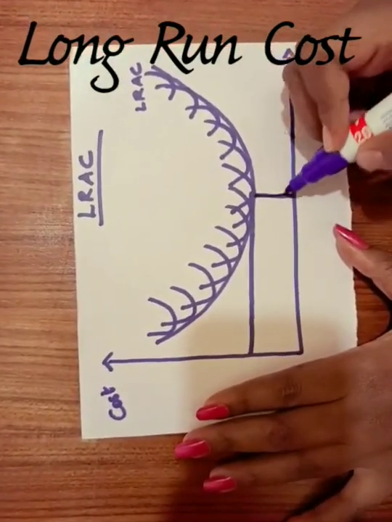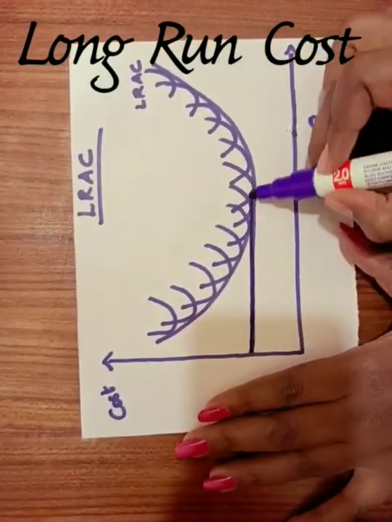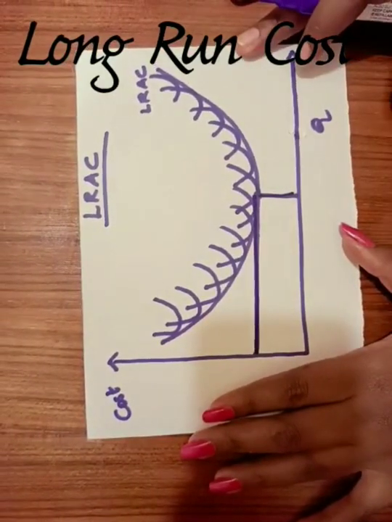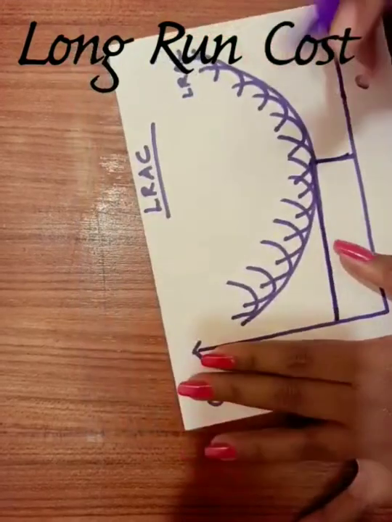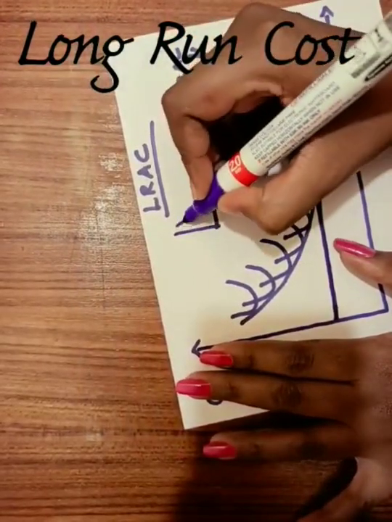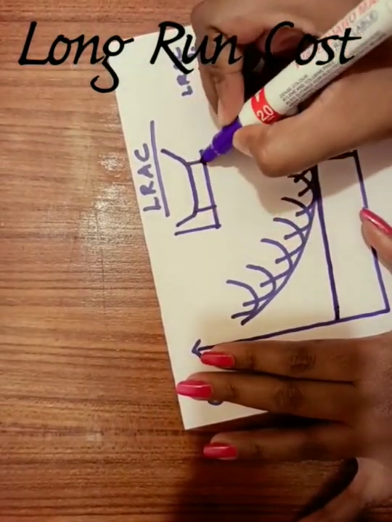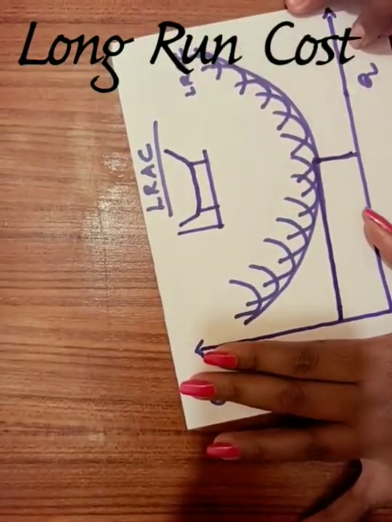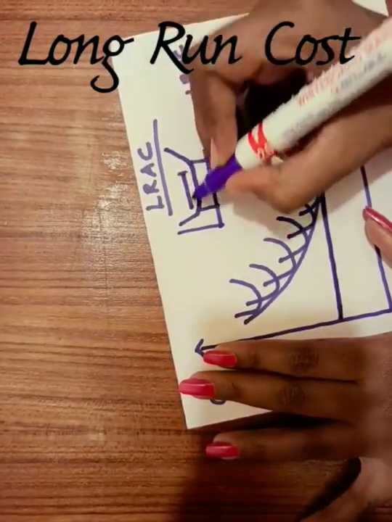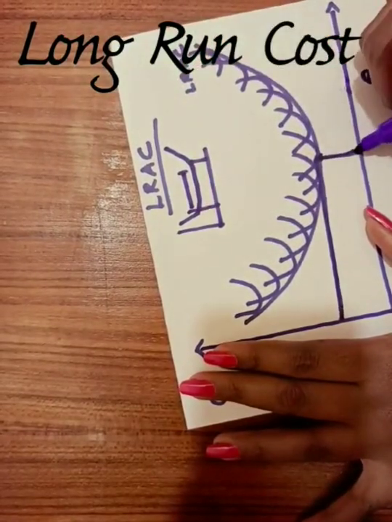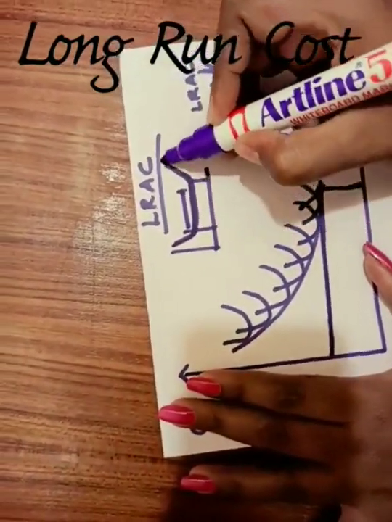In this position the producer will choose to produce for more years. It can also be drawn like this, as an envelope shaped curve. This part is actually the expansion of this point. So for many years he will produce at this point. That is why it is a saucer shaped curve.